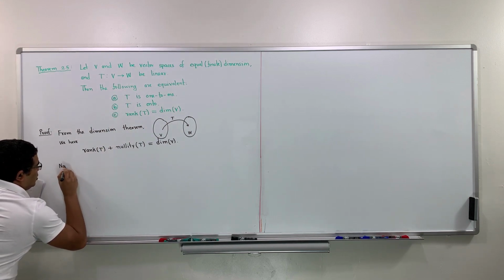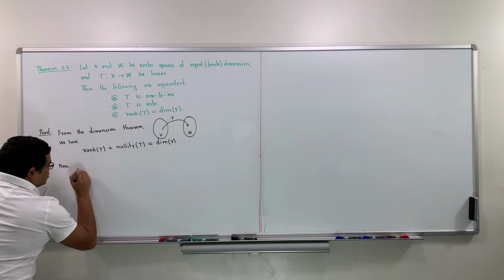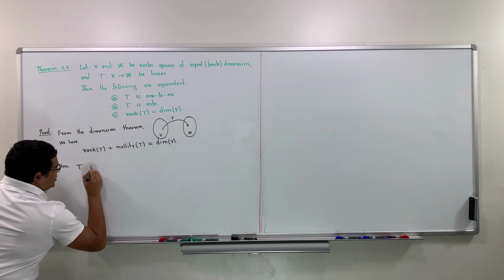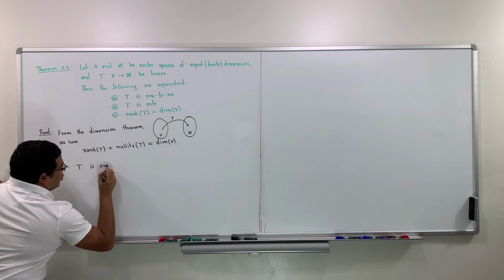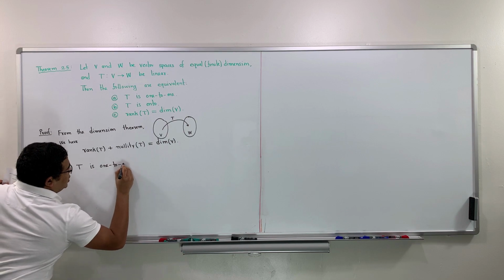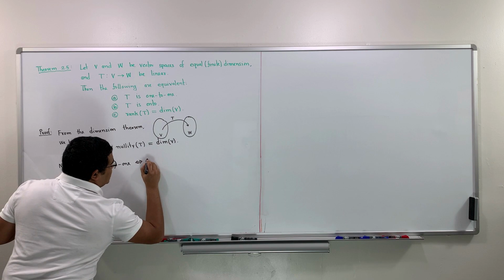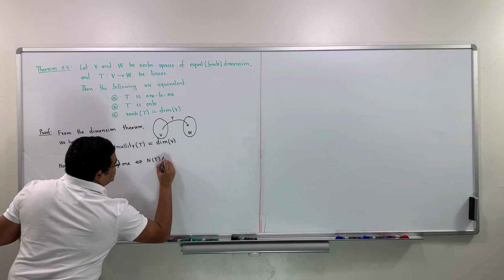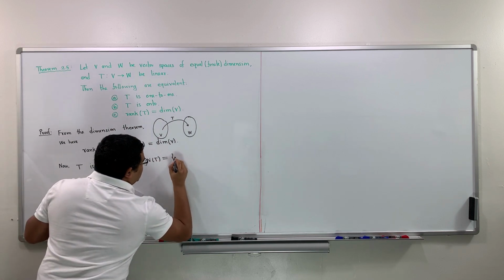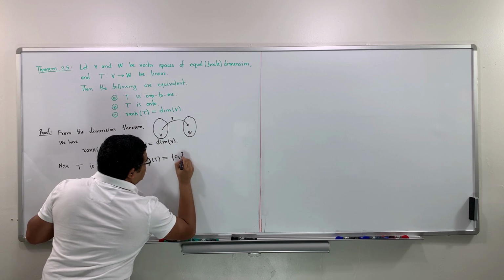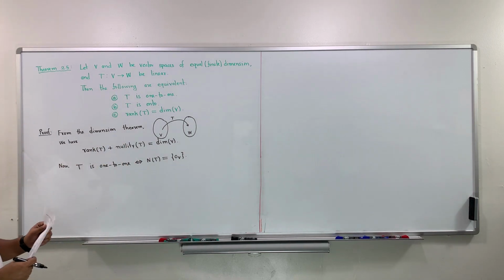Now, the linear transformation T is 1 to 1 if and only if the null space of the linear transformation is the zero vector. In the last video we proved this one. Okay, null of T is the zero vector.